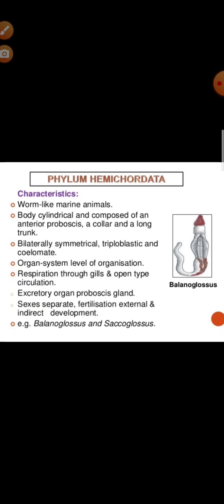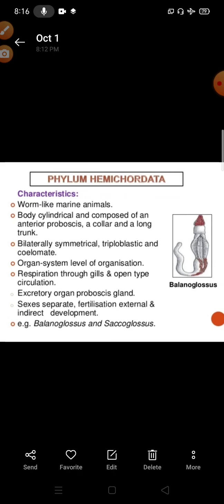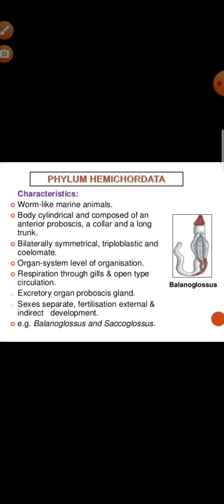In hemichordata, notochord is absent, but a stomochord or buccal diverticulum is present in the proboscis. How is their alimentary canal? Complete, straight, U-shaped or L-shaped. How is their circulatory system? Open type. How is their blood? Colorless. How do they perform excretion? By the proboscis gland. This excretion is mainly done by the glomerulus present in the proboscis, known as the proboscis gland.